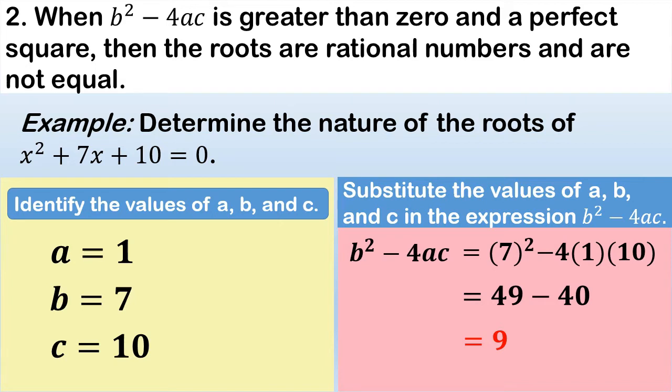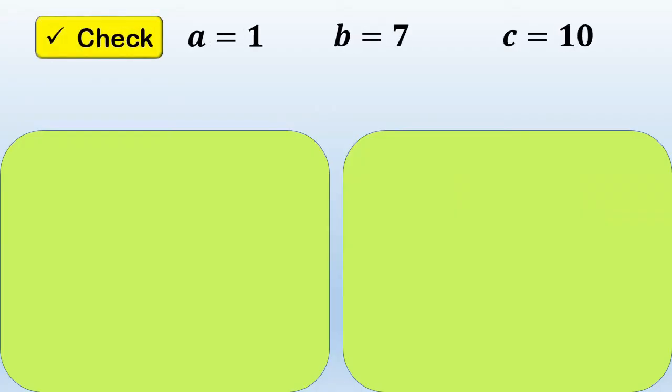Since the discriminant is 9 and 9 is greater than 0 and a perfect square, so it means ang magiging roots natin ay rational numbers pero hindi equal. Okay, so let's check. Let's substitute the value for a, b, and c.